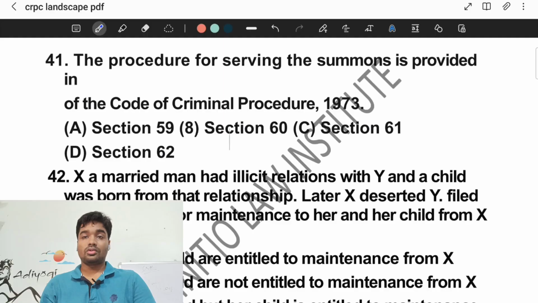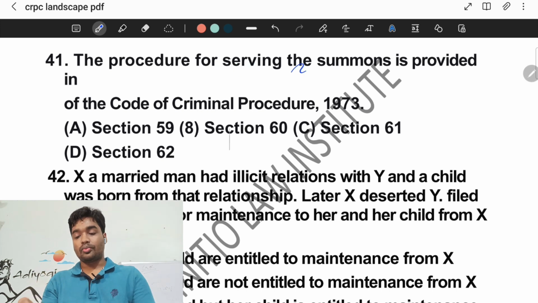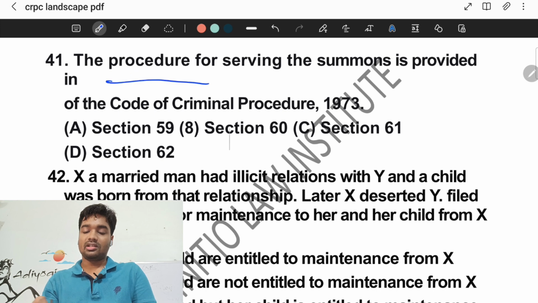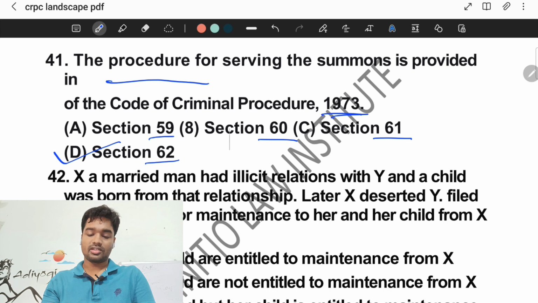So without any delay, let us start today's session of 2018 previous year questions regarding the CrPC. Our first question is regarding the summons. The procedure for serving the summons is provided under dash of the Code of Criminal Procedure 1973. The options are section 59, section 60, section 61 and section 62. The correct answer is section 62.